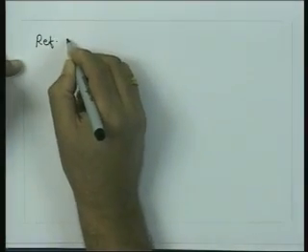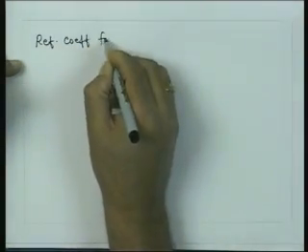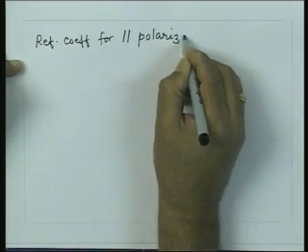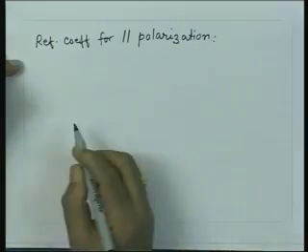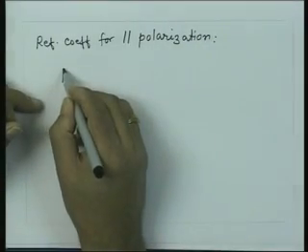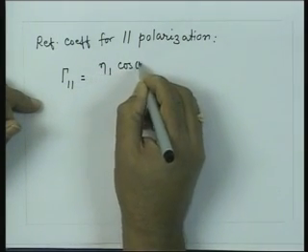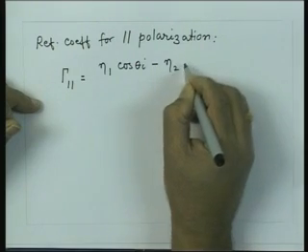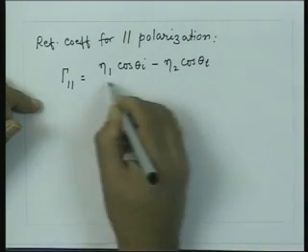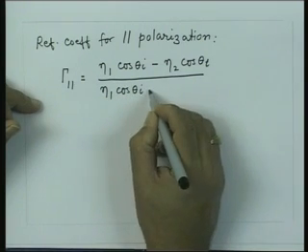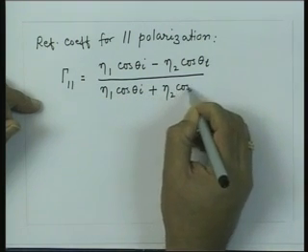So, I get from here the reflection coefficient for parallel polarization, and that will be gamma parallel, equal to eta 1 cos theta I minus eta 2 cos theta t upon eta 1 cos theta I plus eta 2 cos theta t.